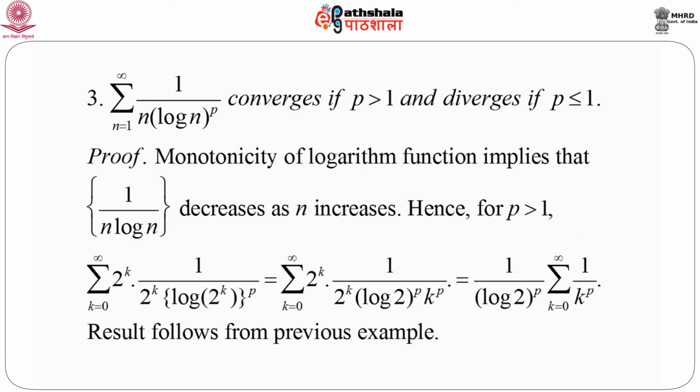And the last one, that is summation n equals 1 to infinity 1 by n log n whole to the power p. Show that this converges if p is greater than 1 and diverges if p is less than or equal to 1. Now we know that the logarithm function is monotonic, which implies that 1 by n log n is decreasing as n increases. Hence we can easily apply theorem 4, and replacing n by 2 to the power k, a little bit of algebra will give us 1 by log 2 whole to the power p, which is outside the summation sign, and summation k equals 0 to infinity 1 by k to the power p. Just now we have proved that summation 1 by k to the power p converges if p is greater than 1 and diverges if p is less than or equal to 1. So the result just follows from the previous examples.